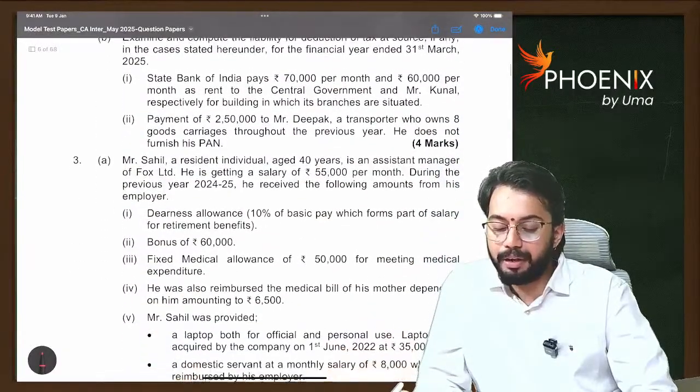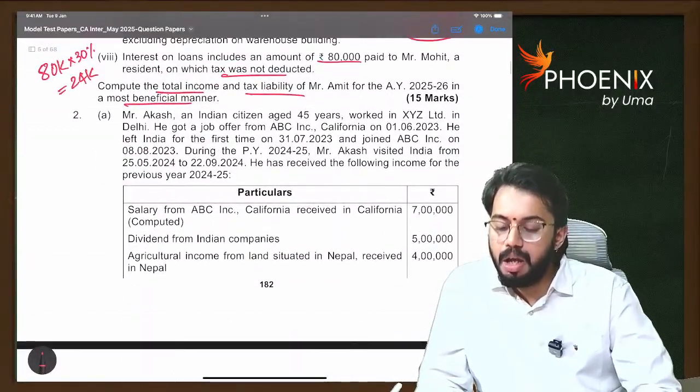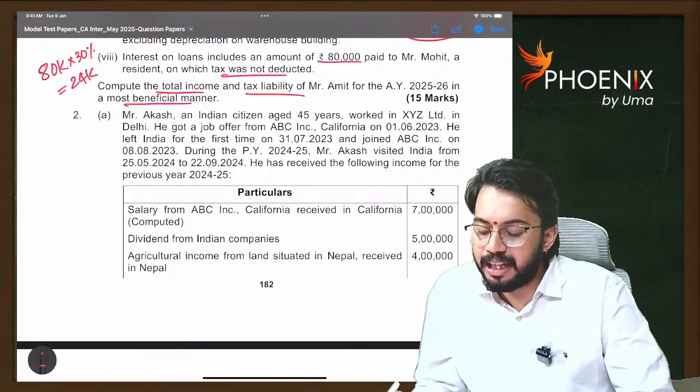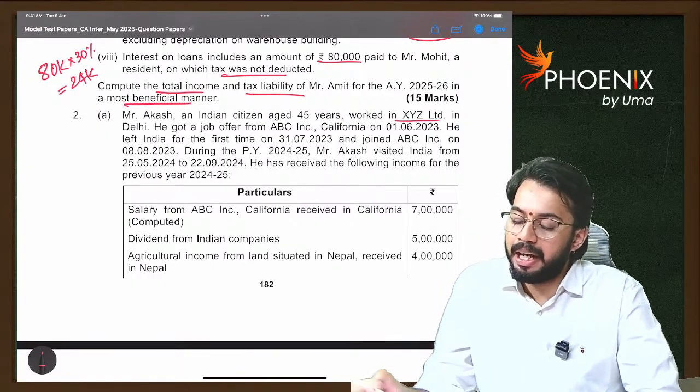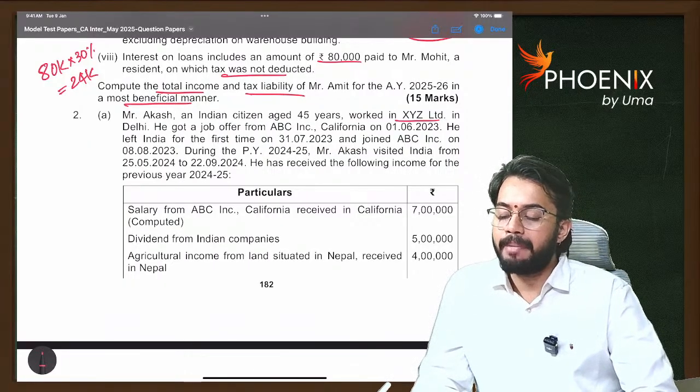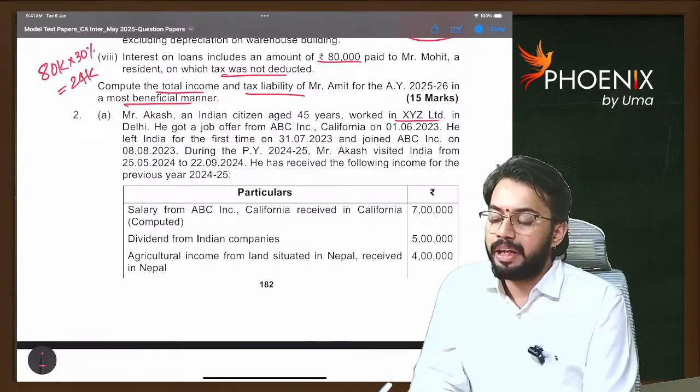Next, question number 2. Mr. Akash, an Indian citizen aged 45 years, worked in XYZ Limited in Delhi. He got a job offer from ABC Inc., California on 1st June 2023.